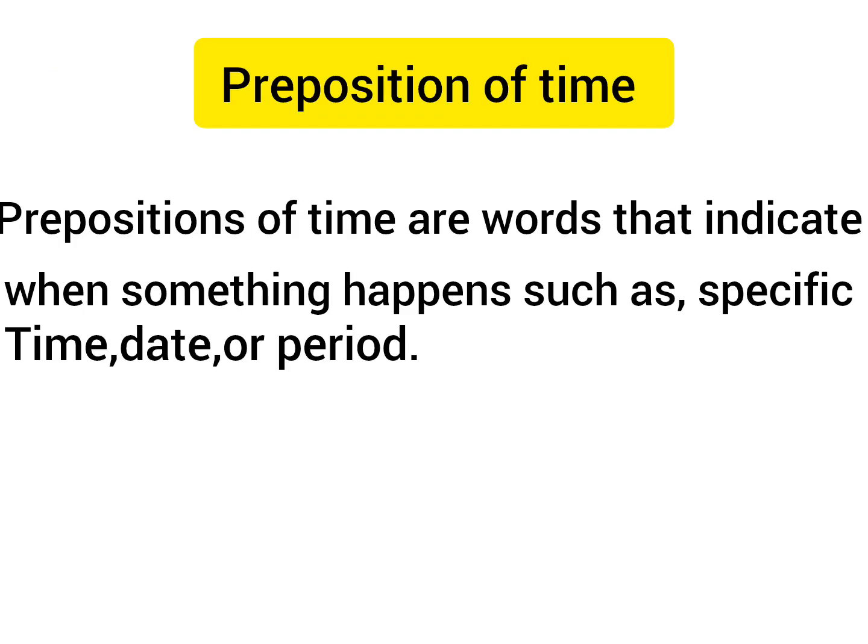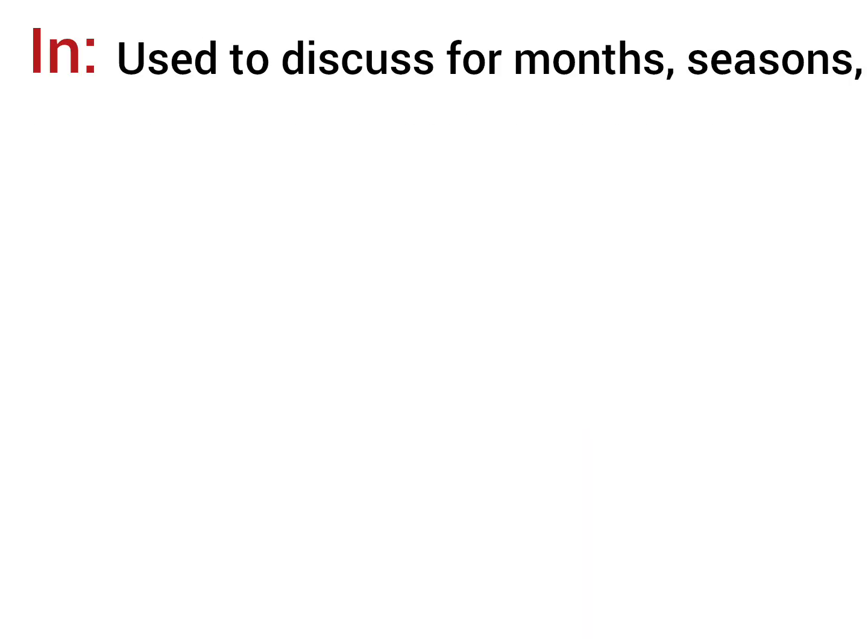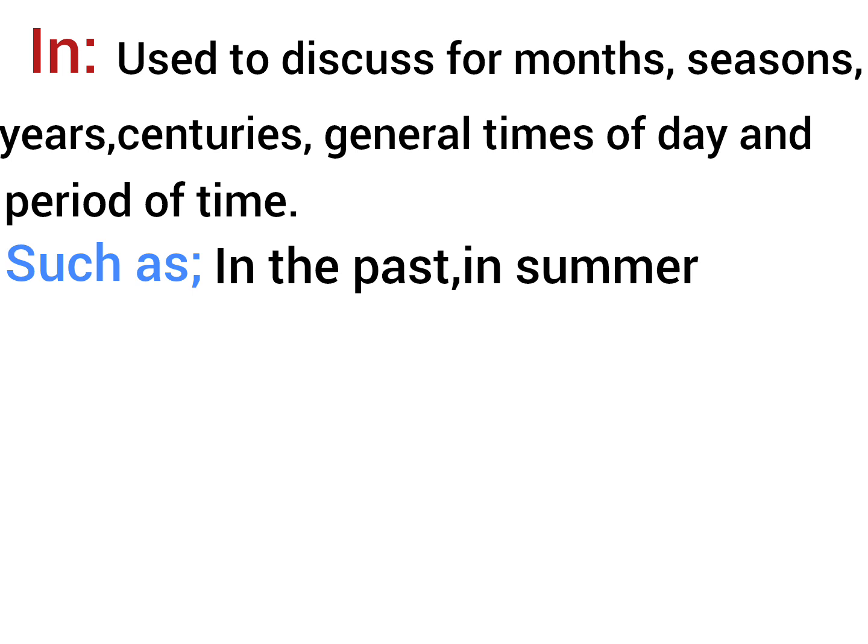Prepositions of time. Prepositions of time are words that indicate when something happens, such as a specific time, date, or period. The most common prepositions of time are in, on, and at. In is used for months, seasons, years, centuries, general times of a day, and periods of time, such as in the past, in summer.